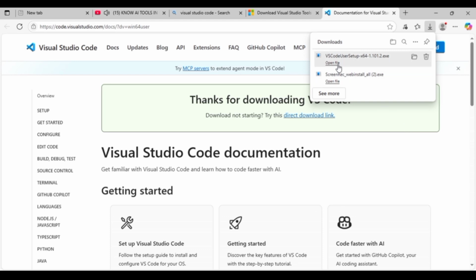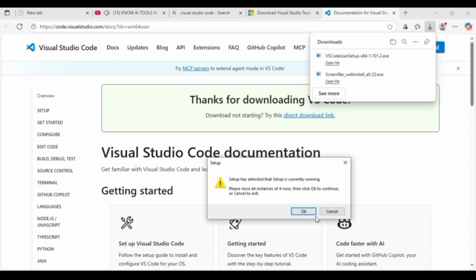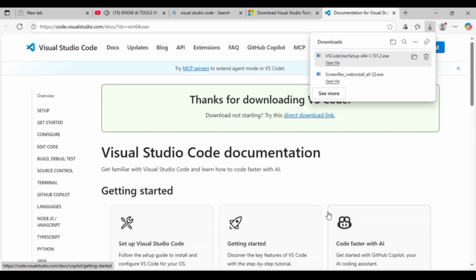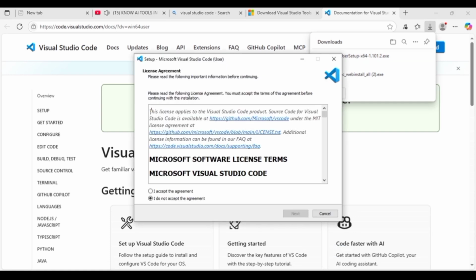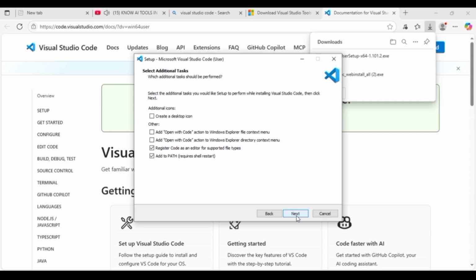Now open the file. As soon as you open it, it automatically instructs you to install Visual Studio Code on your system. So simply install it. Accept all the agreements here, don't worry, it is the official website.